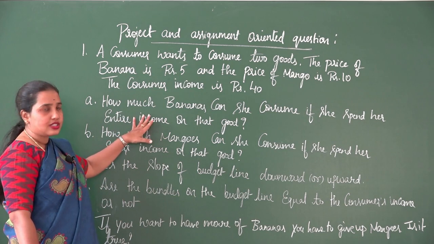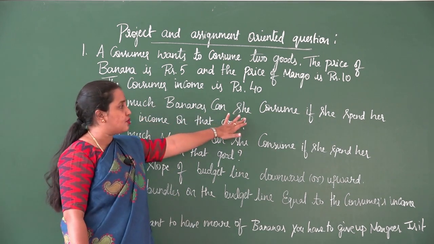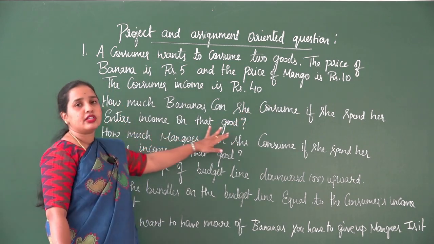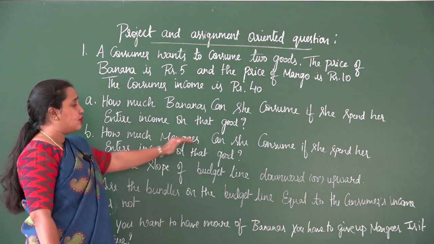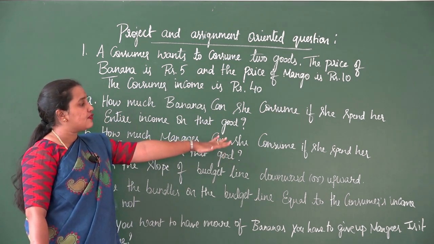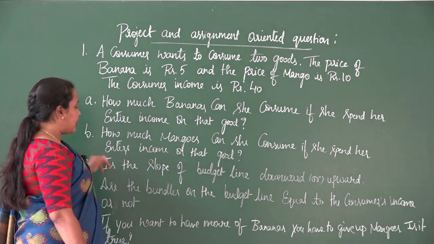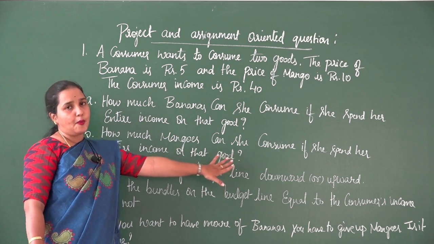The first question is, how many bananas can she consume if she spends her entire income on that good? The second question is, how many mangoes can she consume if she spends her entire income on that good? The third question is, is the slope of the budget line downward or upward?